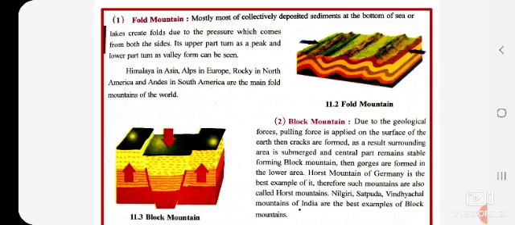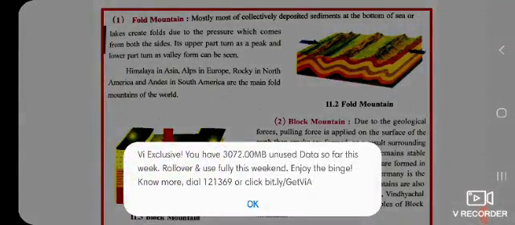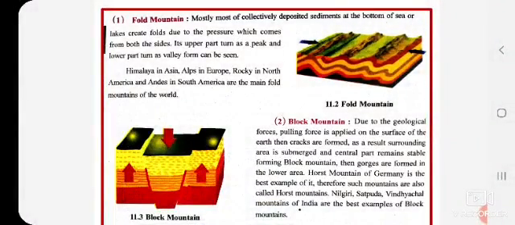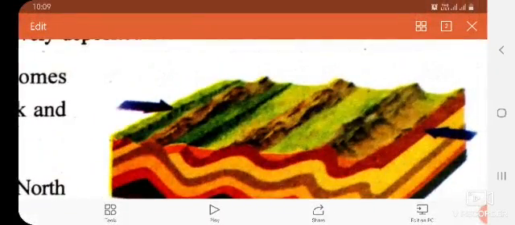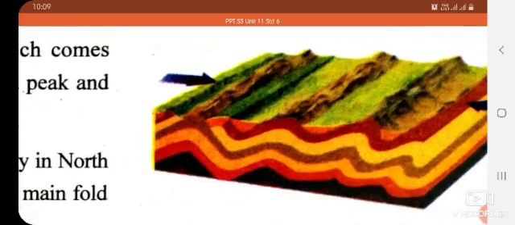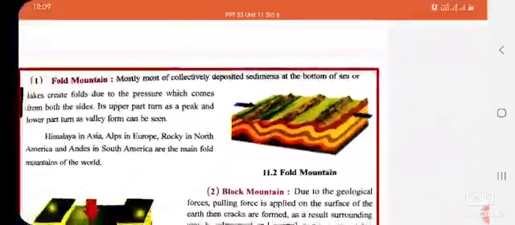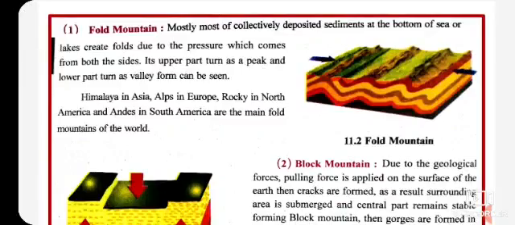So due to the pressure which comes from both the sides, what happens, it turns into a small peak, like a small hill, and that lower part turns into a valley. Then one side it is upper, second time it is lower, again a fold like a mountain, then a plain valley, then again a mountain. You can see here also the brown part that is the folded part, and the green part becomes like a valley. So this is how the fold mountains are being created.